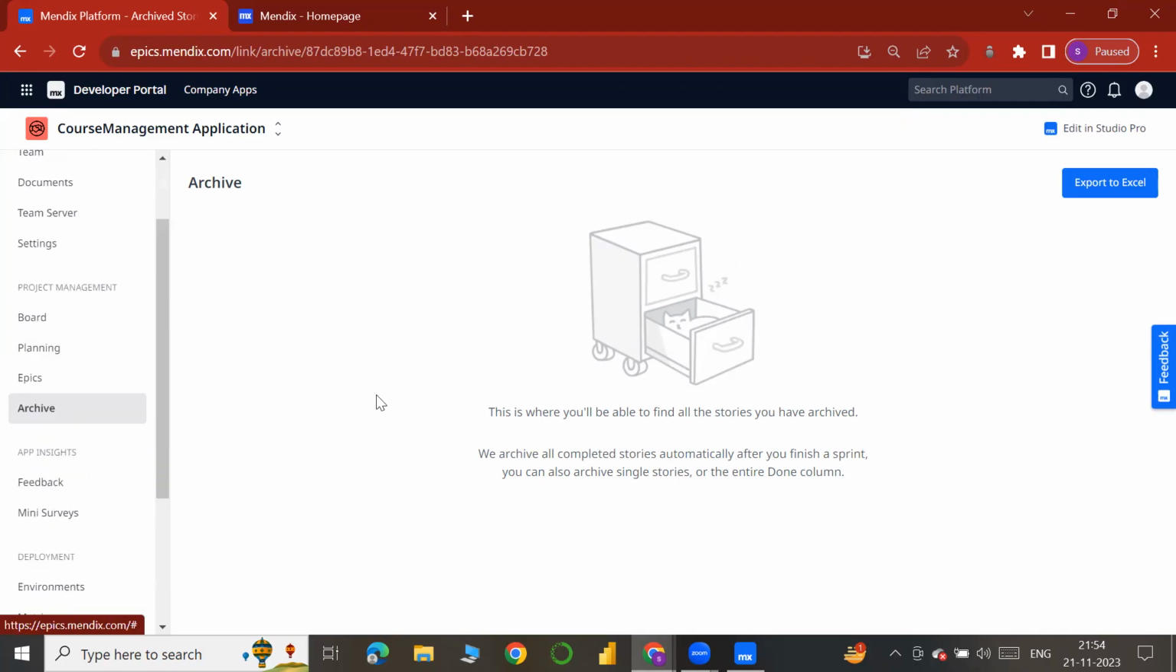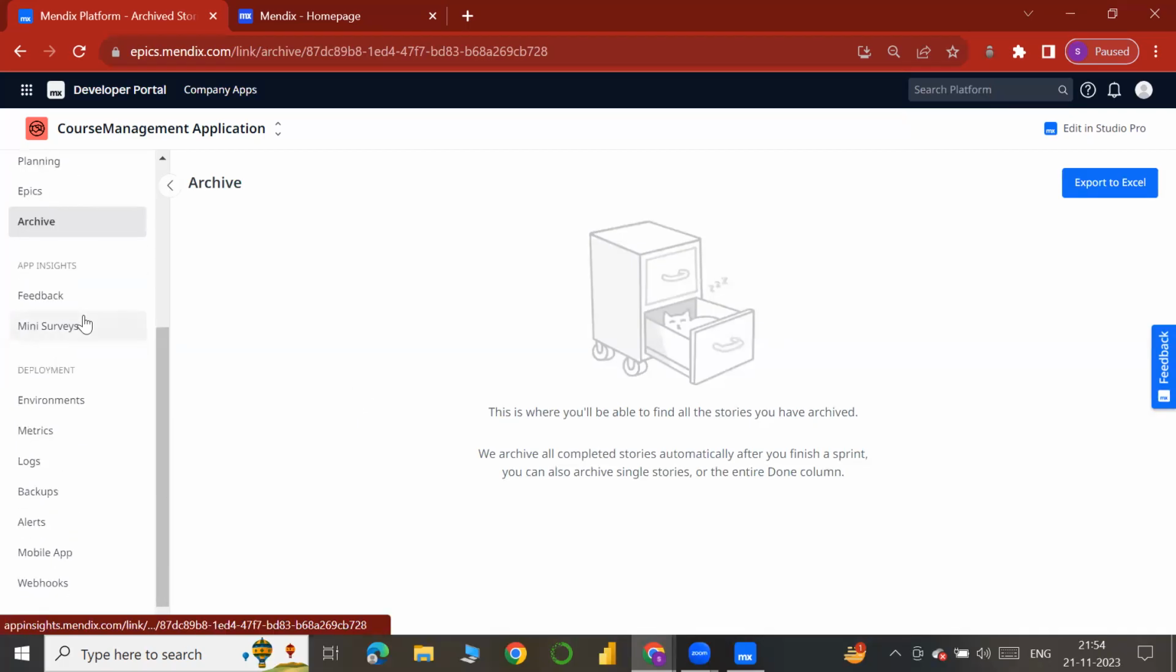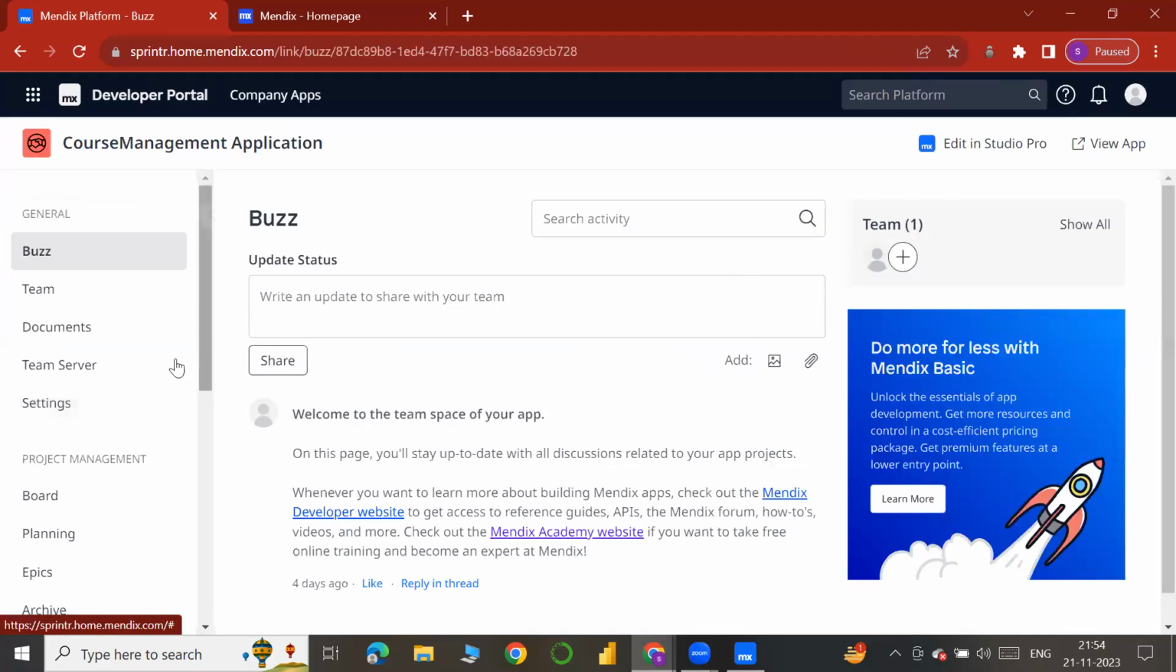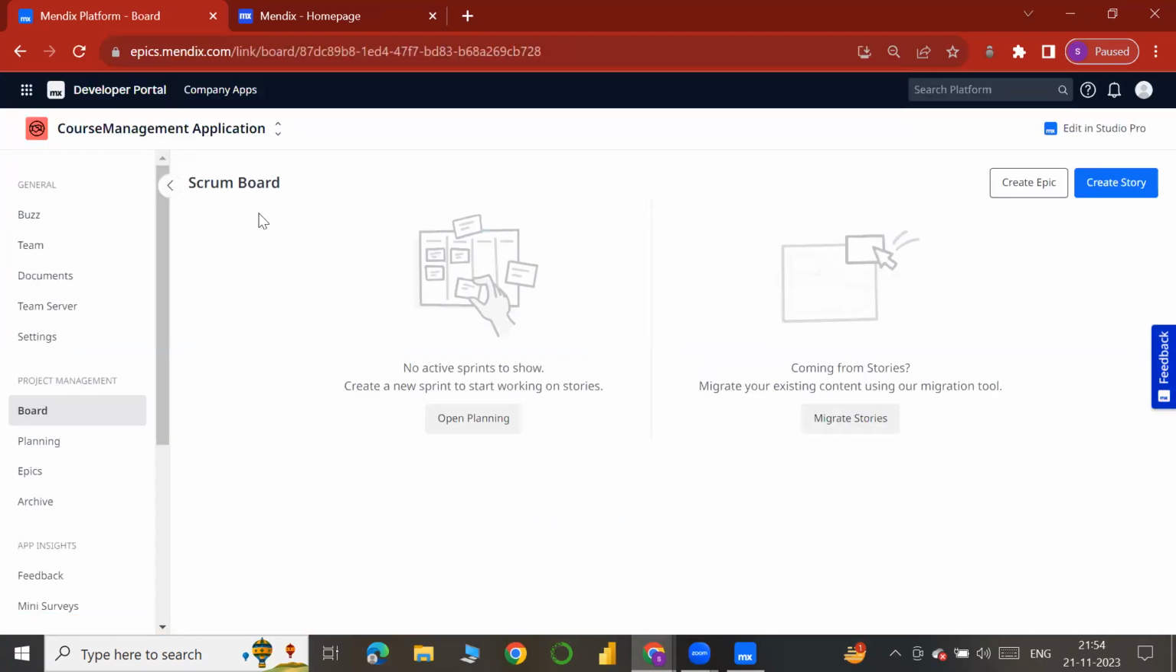After completion of one functionality, like if that user story is in done status, we will move that into archive and save it. And this is about the developer portal, which we generally use. This is where we create our stories and everything.